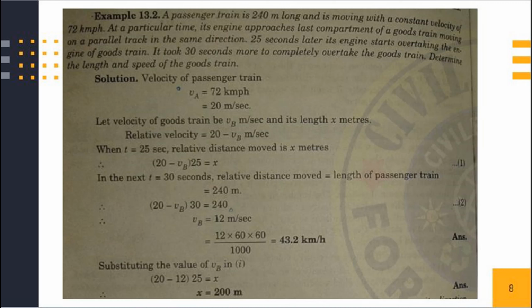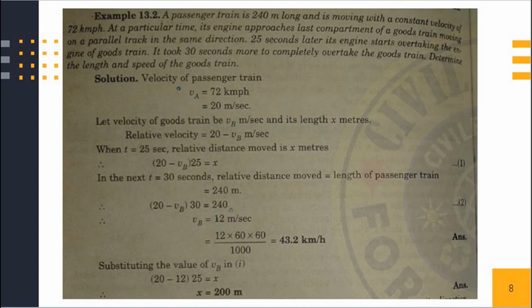Now, in this problem, given entities are velocity of passenger train VA is equal to 72 kmph. In terms of meter per second, it becomes VA is equal to 20 meter per second. Let velocity of goods train be VB meter per second and its length be x meters. Now, relative velocity is equal to 20 minus VB meter per second. When t is equal to 25 seconds, relative distance moved is x meters.